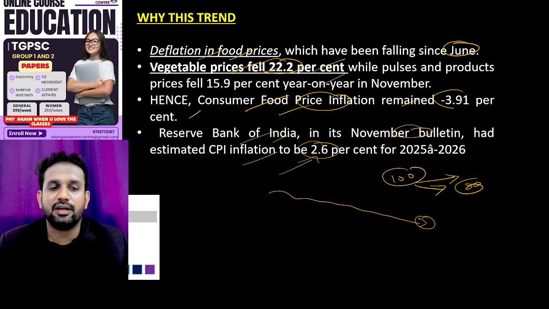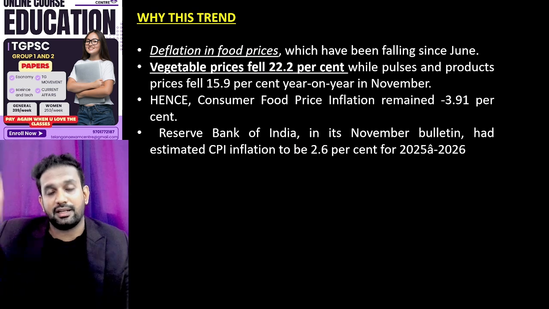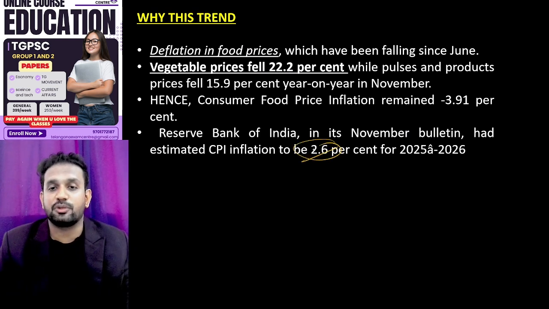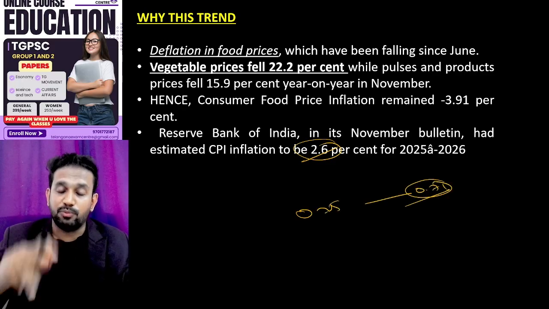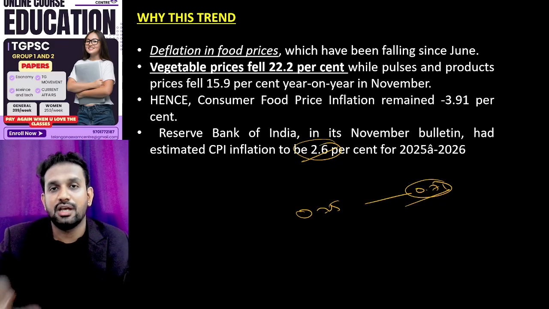The RBI was optimistic at that time, thinking that this November inflation would rise to 2.6%, but 0.25% became only 0.71%. This trend is because of deflation in food and vegetable prices, and it is against the RBI predictions.